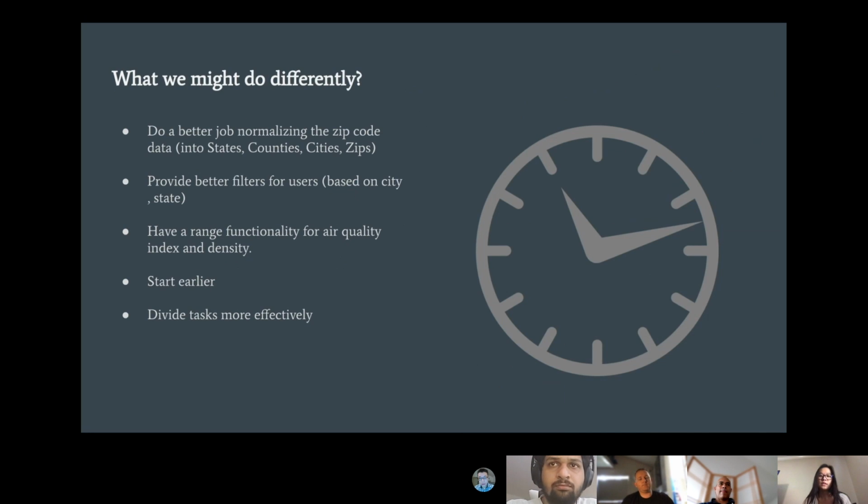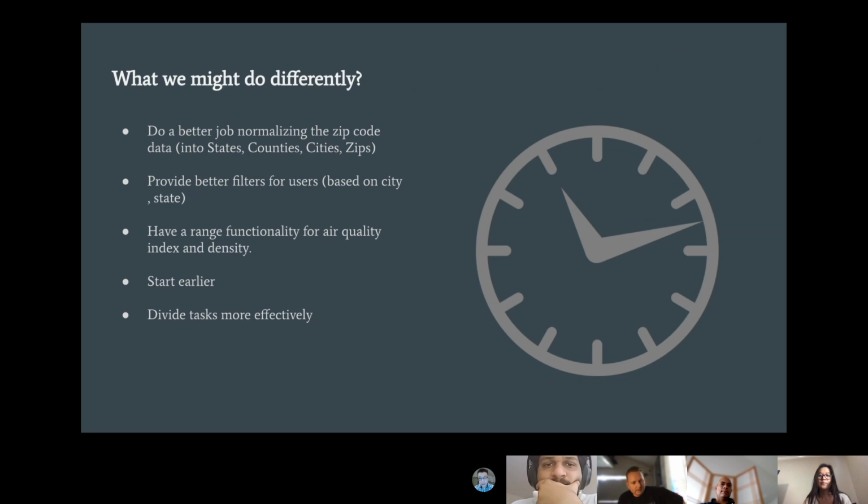What we might do differently. There are a few things that we would have done differently, such as do a better job at normalizing the zip codes data into states, counties, cities. And we had some issues with that in the beginning. And also to provide better filters for users based on city and state. And another thing we would have done is to have a range function for the air quality index and density data.